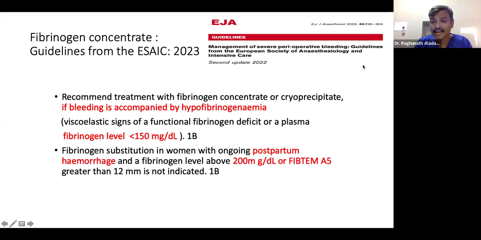So what do the guidelines mention? These are new guidelines. I request all of you to go through these guidelines.